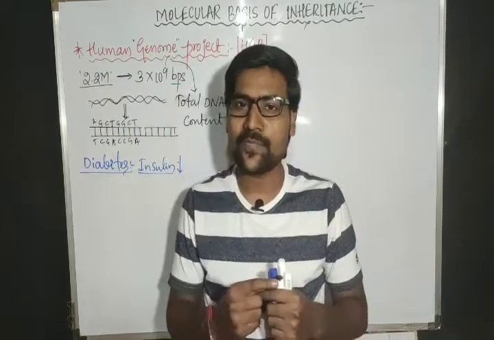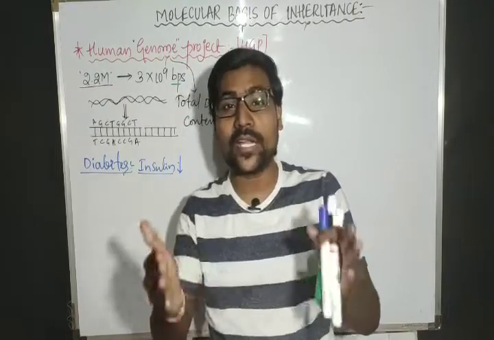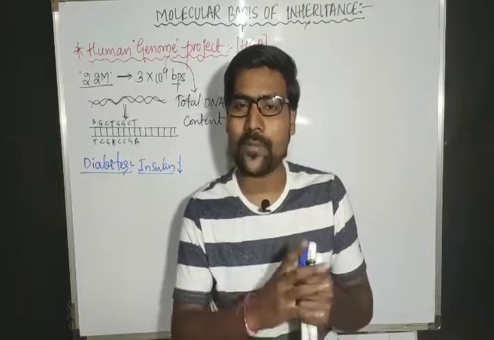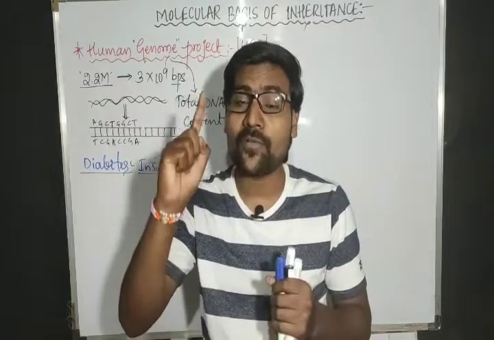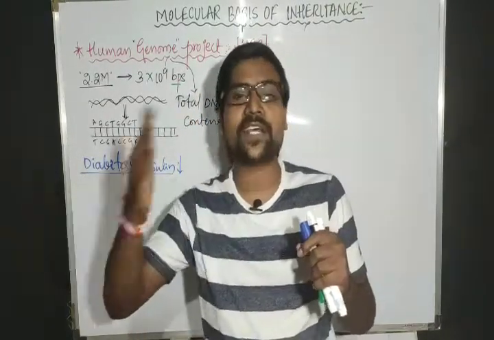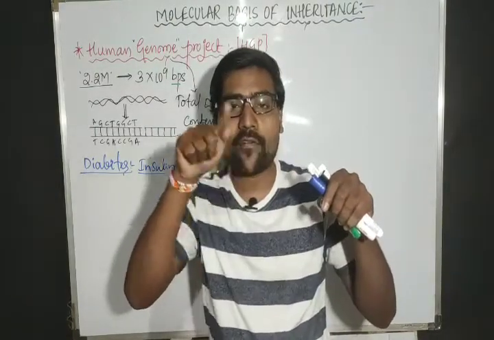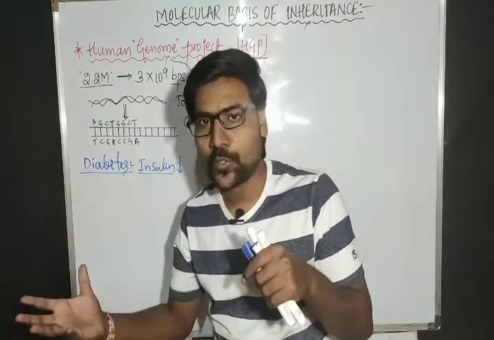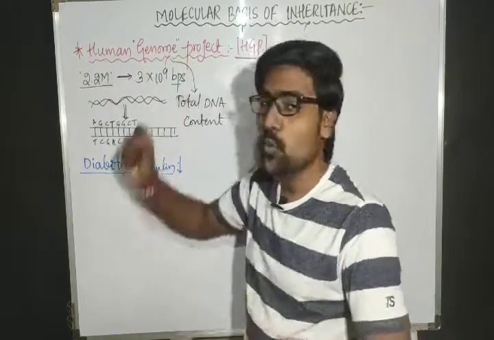In the same sense, if you want to get any services related to DNA, or if you want to cure any genetic disorders in human beings, genetic disorder meaning something concerned with the DNA, then first we should study what actually DNA is, how many base pairs are present in the DNA, and what the order of arrangement of the base pairs is. The whole thing we should come to know. For that, many scientists together started the Human Genome Project.